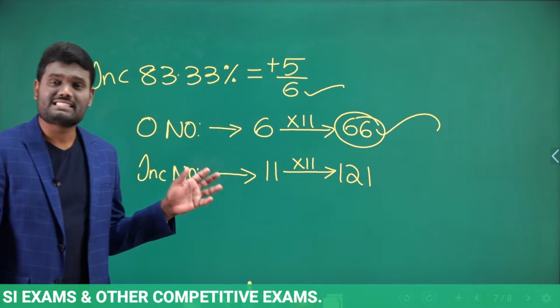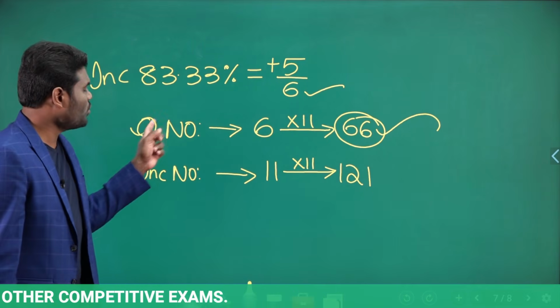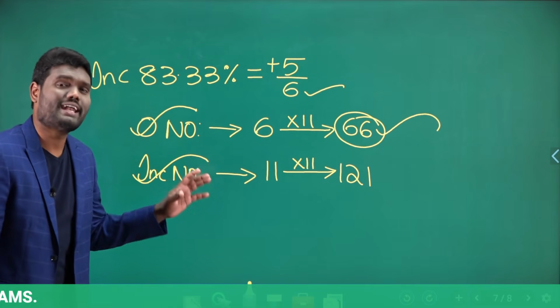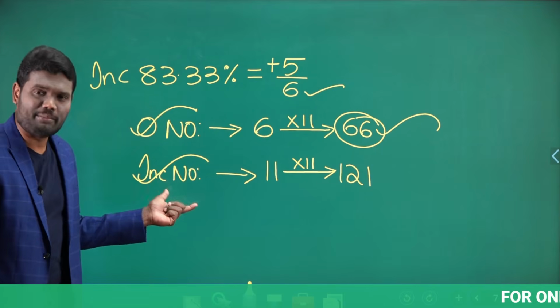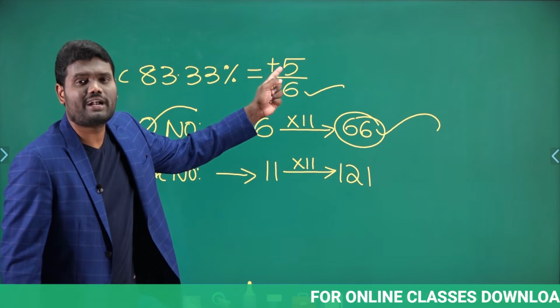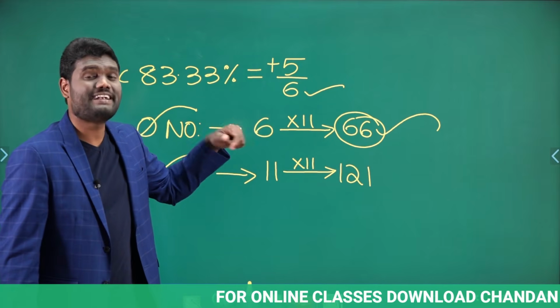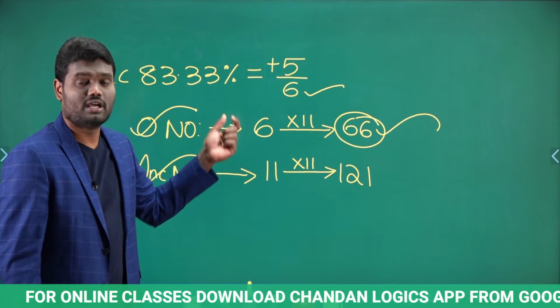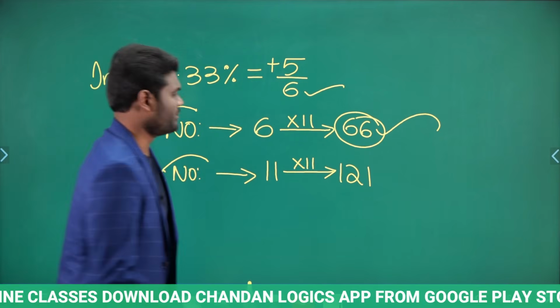So what happens is, in examinations, they will give the original number and they will ask us for either the incremented number or the decremented number. If it is an incremented number, what you need to do is add this numerator value to the denominator. If it is a decremented number, you need to subtract the numerator value from the denominator.